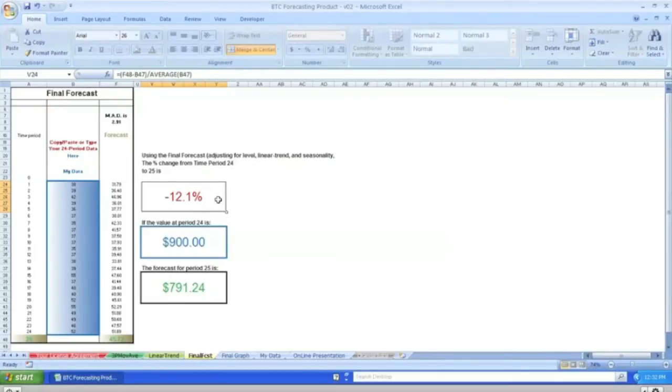Now, if, for example, I was using this particular data to gain value of, say, the orange juice commodity, I'm not saying that that's what this is, I'm just saying if you're using this tool for that purpose and you knew and trusted this particular data being analogous data, which is data that isn't exactly the numeric value of the dollar amount for orange juice commodity, but data that might portend that value, you could then take this blue box and, for your 24th period here, if you had the dollar value of that, let's say that the orange juice commodity is $10 at period 24, you enter that, and there's your forecasted value for the 25th period, $8.79.